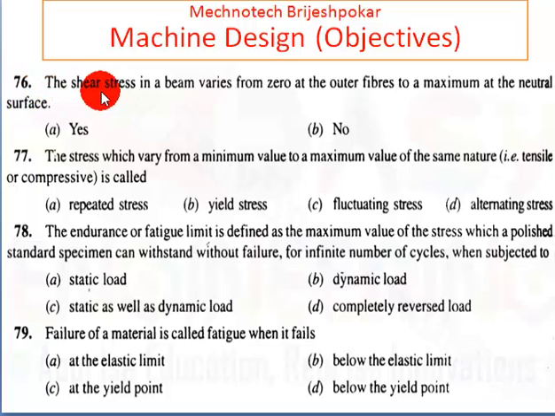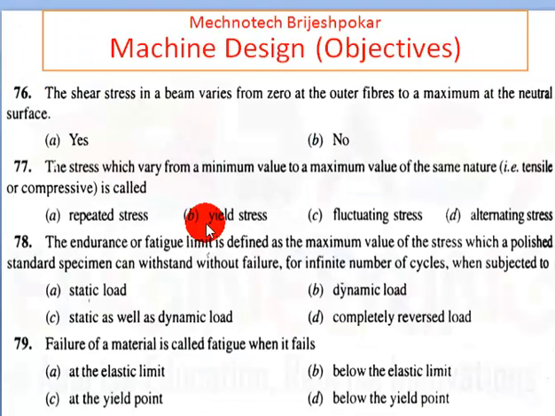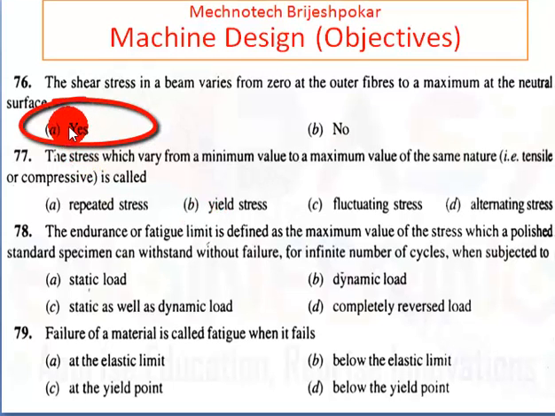Let us start. The shear stress in a beam varies from 0 at outer fibers to the maximum at neutral surface. The answer is yes. Why? Because on the top of the fiber there is no other layer on the top. So there we can say there is no shear stress on the top of the fiber. But at a neutral axis we have a maximum layer above and below it. So we have a maximum at the neutral axis in most of the cases. So here answer is A.